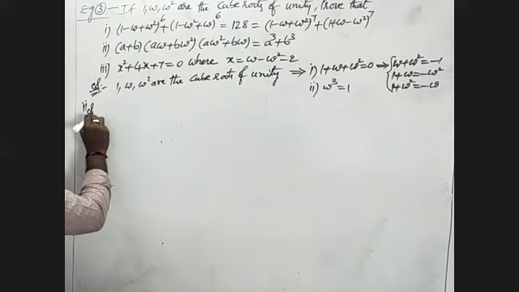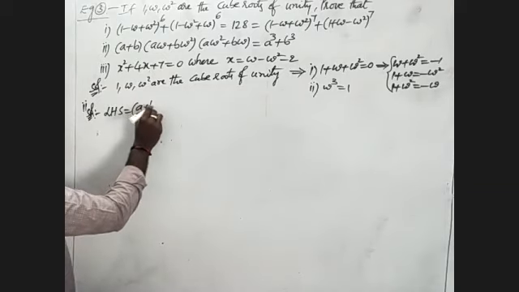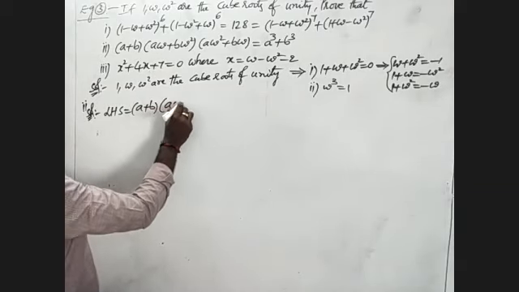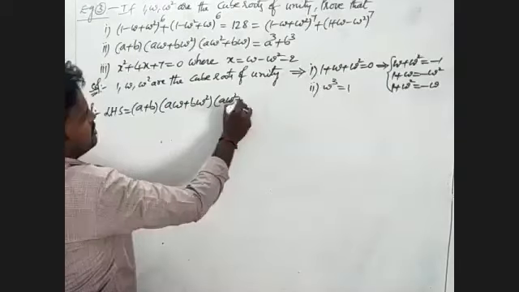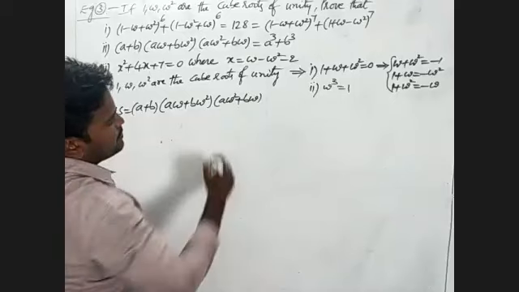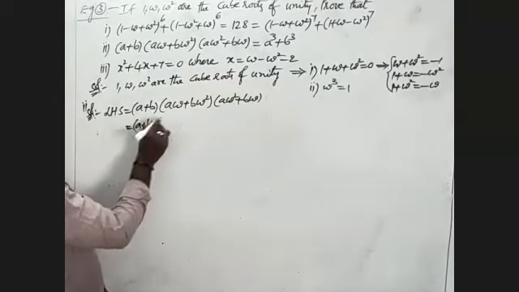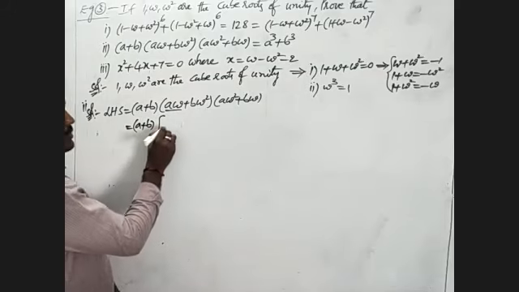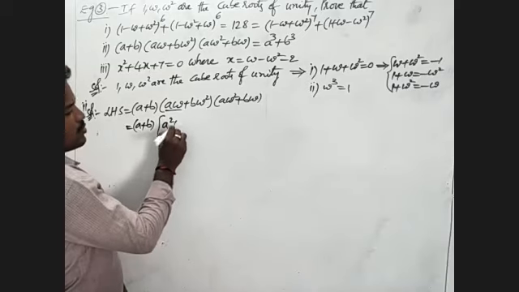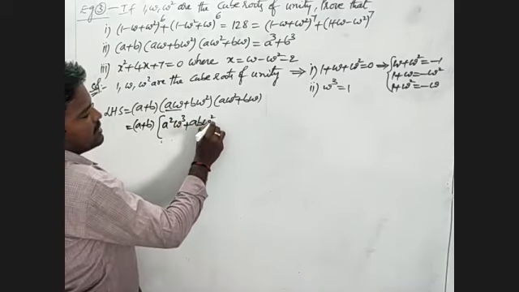Now I will take the LHS of the second one, that I will write: (A plus B) into (A omega plus B omega square) into (A omega square plus B omega). Here we will observe in this one. We have (A plus B) into, multiplying A omega by the whole term, A square omega cube plus AB omega square.